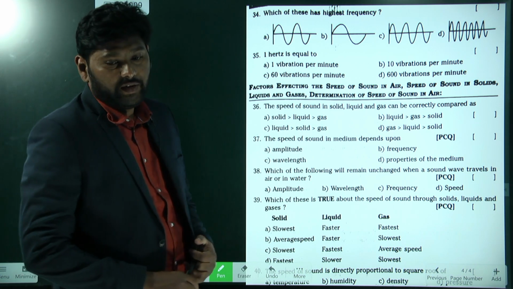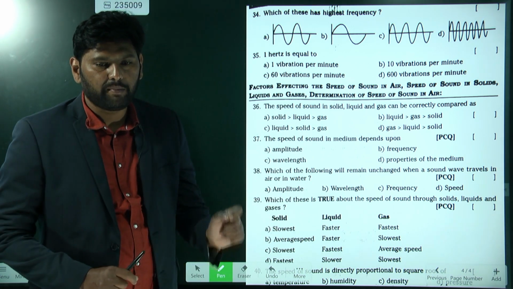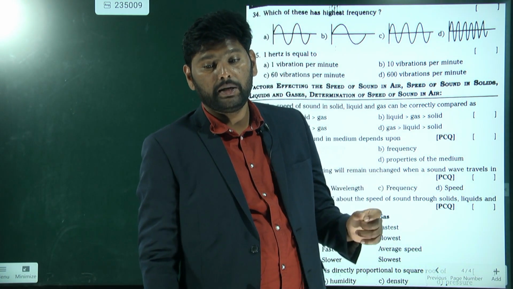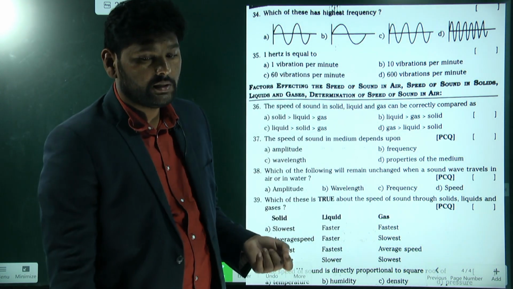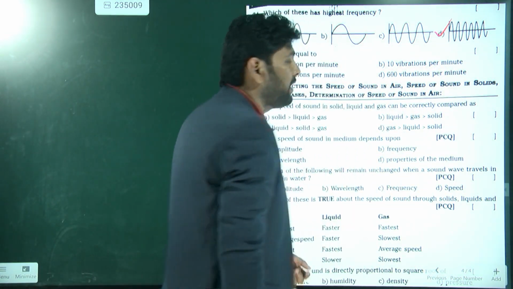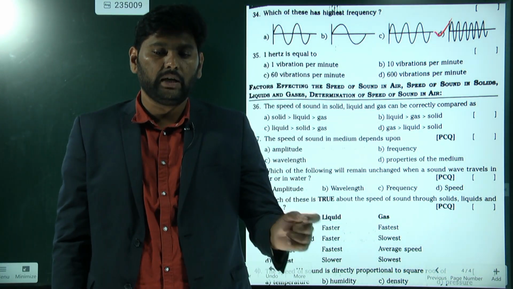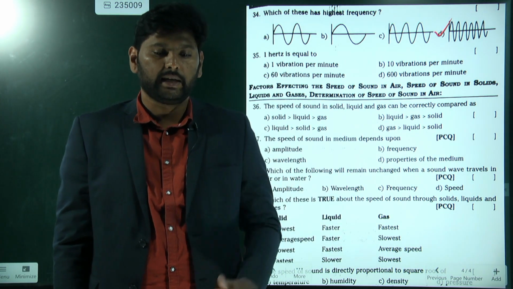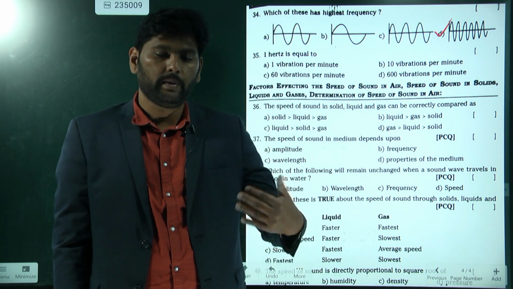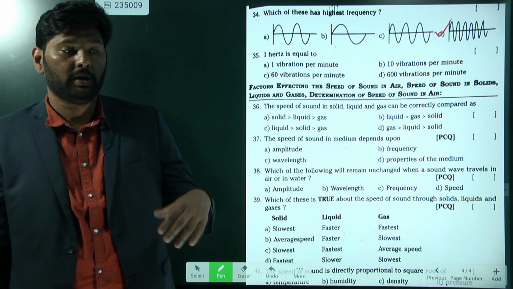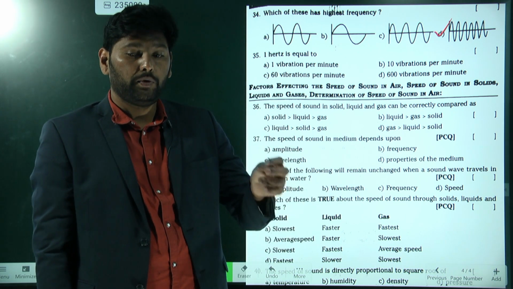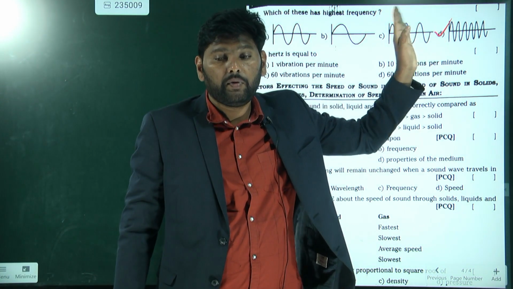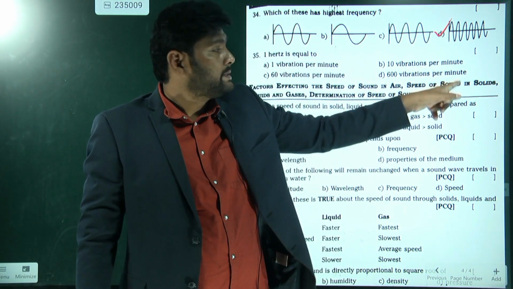A, B, C, D. Frequency means the number of vibrations per second. Look here, this D has the most vibrations. When a particle has more vibrations in 1 second, it will produce more wavelengths in 1 second. Since option D provides more wavelengths in 1 second, our answer is D.